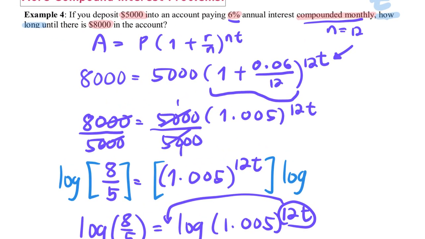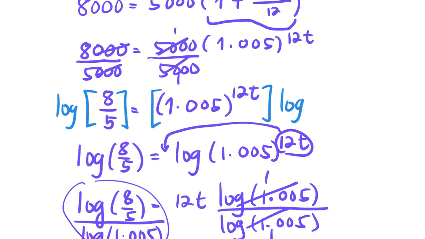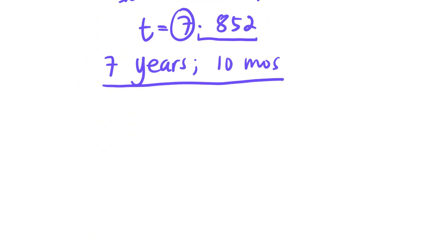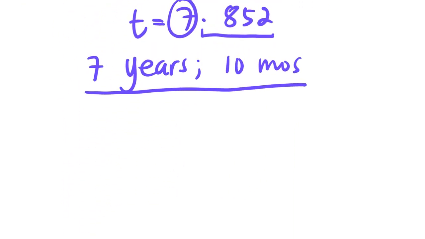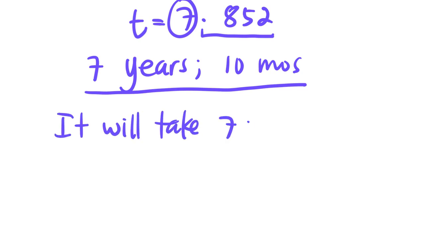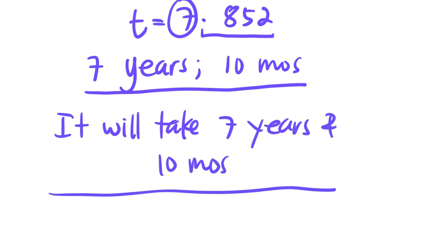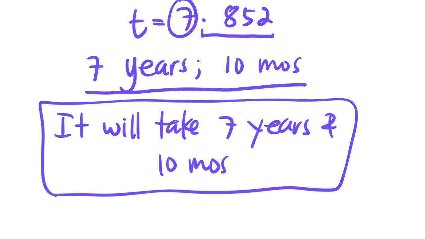It says how long until there is 8,000. So with all of this computation, we can now answer and say that it will take 7 years and 10 months. Okay, so this is the answer to the question above.